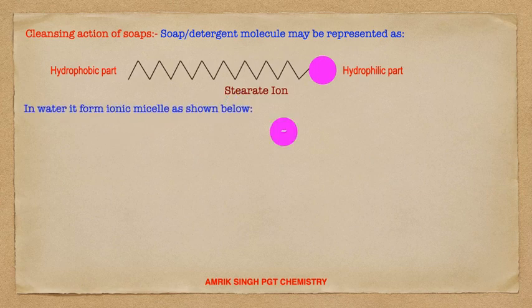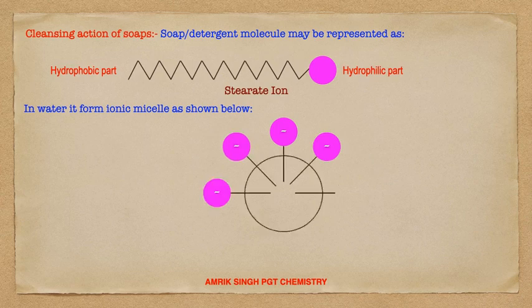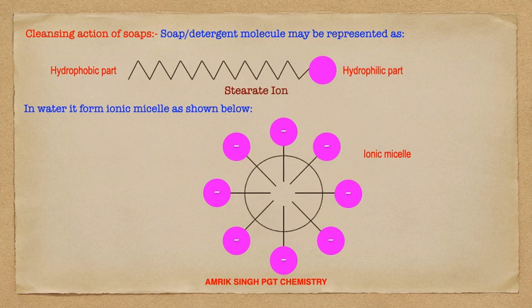And in water it forms a micelle as shown below. Here the simple micelle formation, an ionic micelle, is formed.